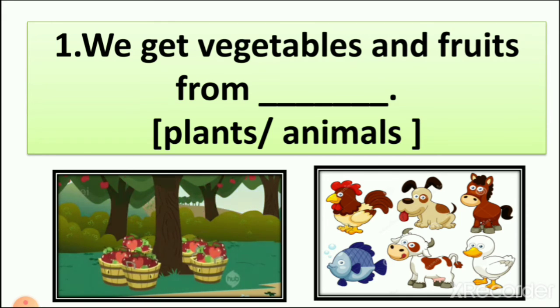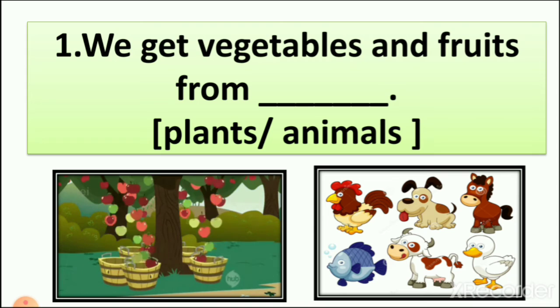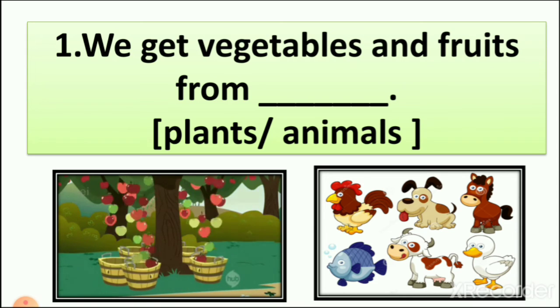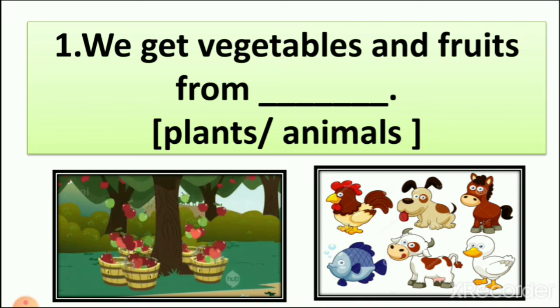But here we talk about vegetables and fruits. So from which do we get vegetables and fruits? Plants or animals? From where do we get apple? Apple is a fruit. We get apple from a plant, and we get brinjal from a plant also. So what is the answer?